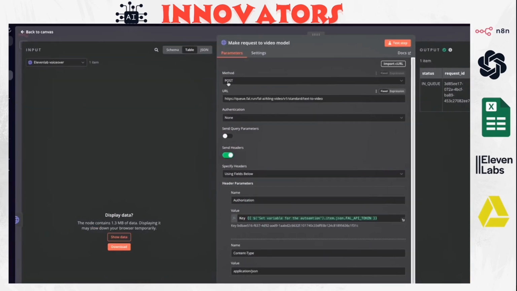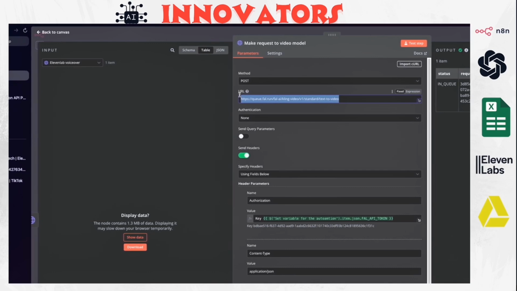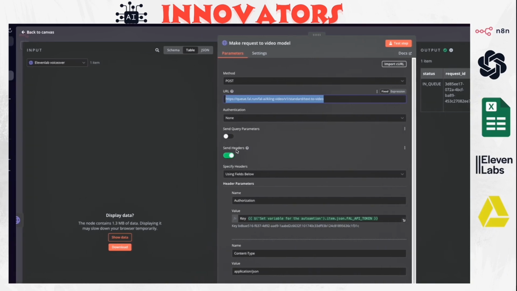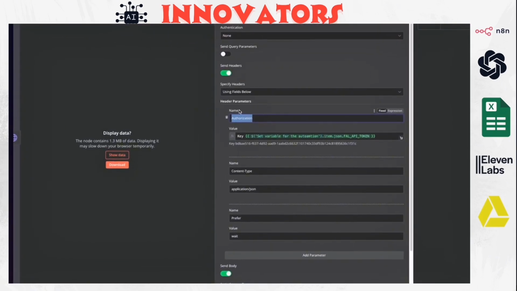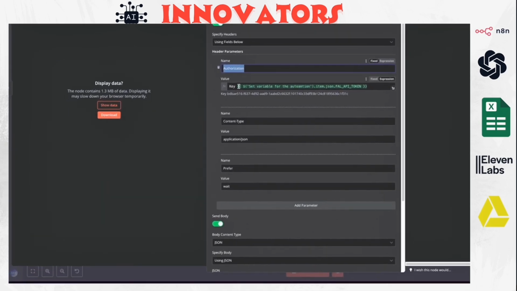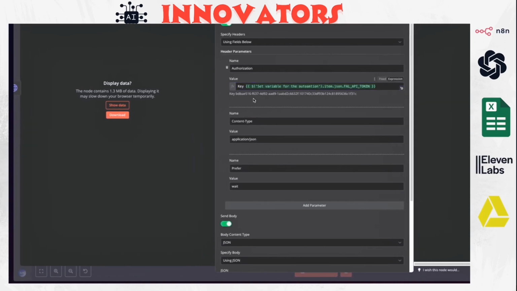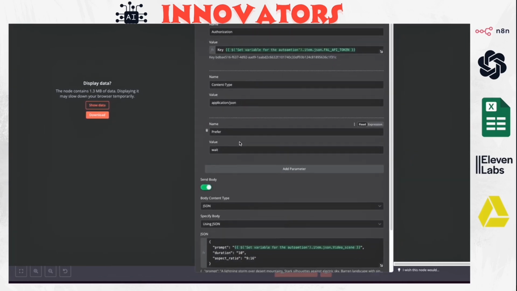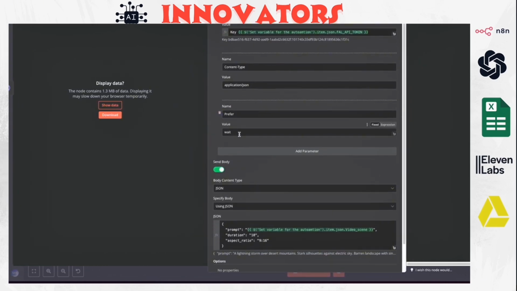We're going to add the post request, and we add this URL. This URL is basically for a text to video model, because we're going to give it a text and we need to receive a video. And we are also sending headers. The authorization is for the API key that we have set up earlier, and we just reference it from the set node that has all the variables. And for the name, add a content dash type value application slash JSON. And this one, it's like preferred weight. I don't think you really need it. You can leave it or delete it.